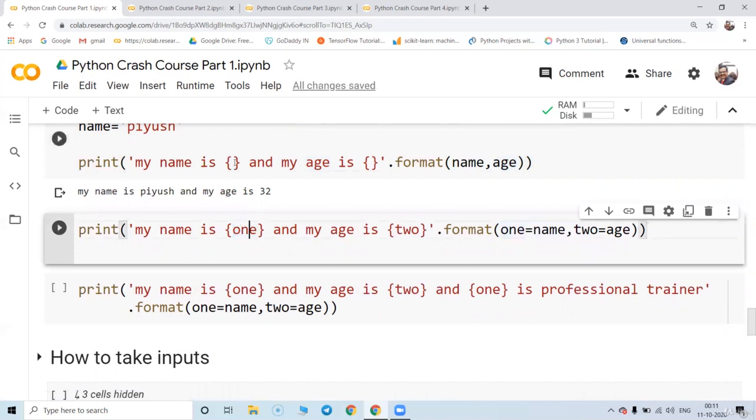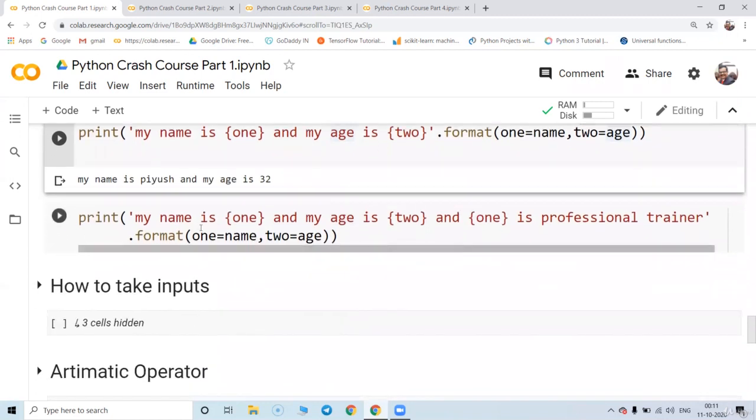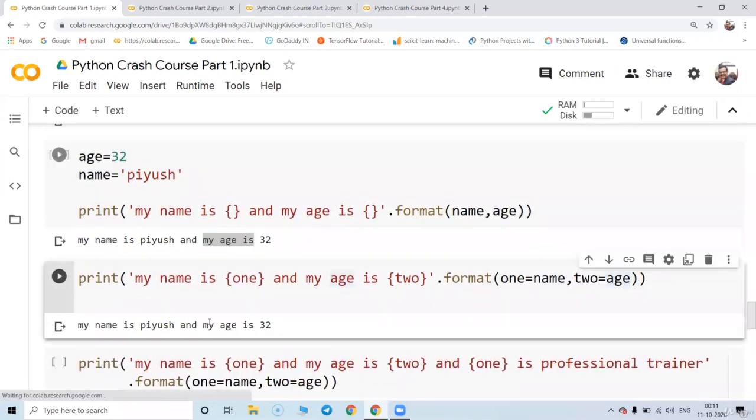So curly bracket 1 is my age is 2. What is 1? 1 is name and 2 is age. Name is Piyush and age is 32. Let's run this code, and this is my name is Piyush and my age is 32. So the previous output and this output are almost the same.